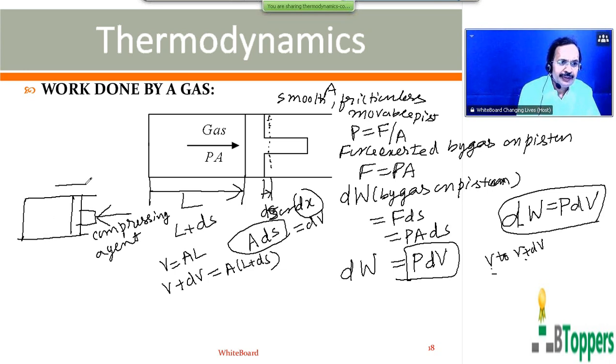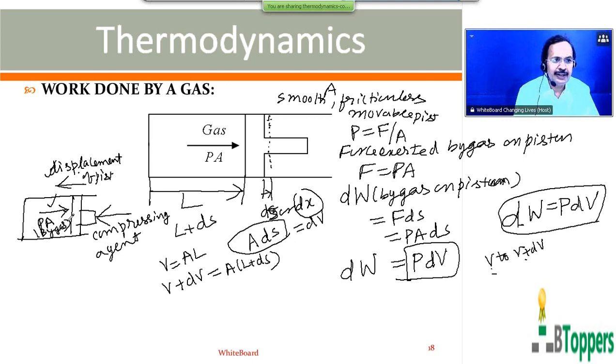In that case, the displacement of the piston is towards the left, suppose, but the force by the gas on the piston will be towards the right. That means the force by the gas on the piston acts opposite to the displacement of the piston. As we discussed earlier in work, power, energy, if the force acts opposite to the direction of the displacement, the work done by the force will be negative.